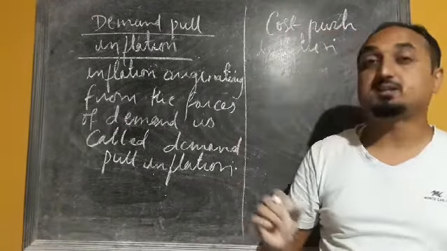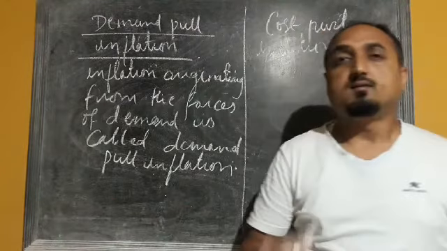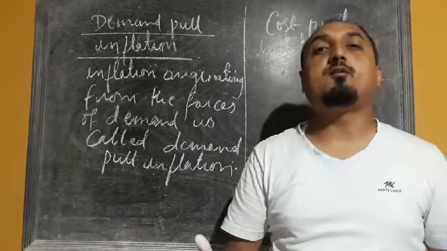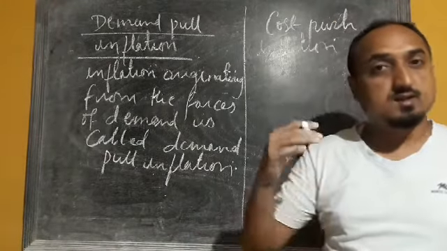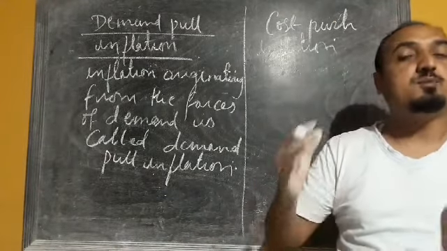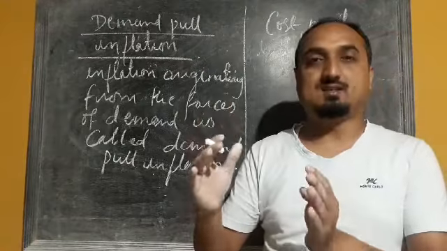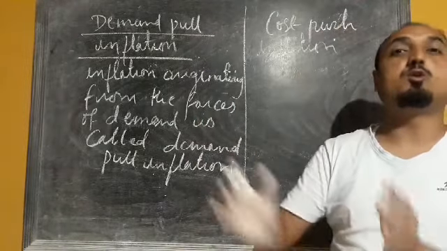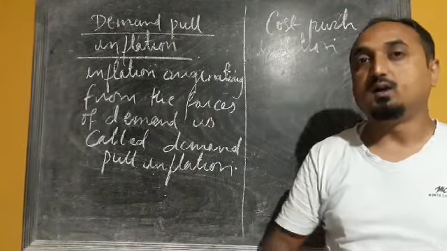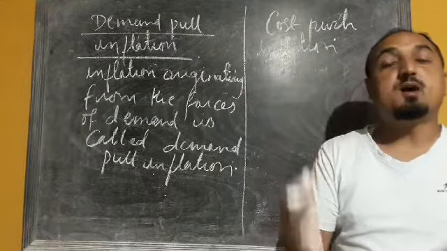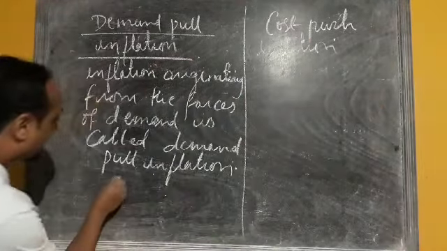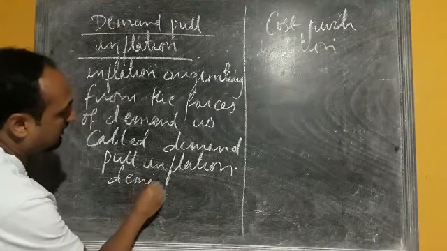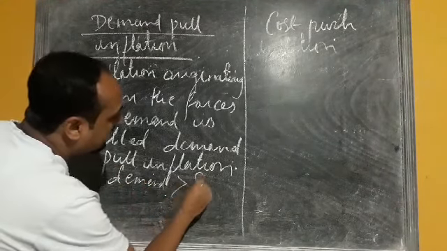Now I will give you the explanation. When there is an excess demand for various types of goods and services in the market, and the supply of a commodity is less, or the supply is not able to fulfill the needs of the people, in that case what will happen? The demand will be greater than supply.